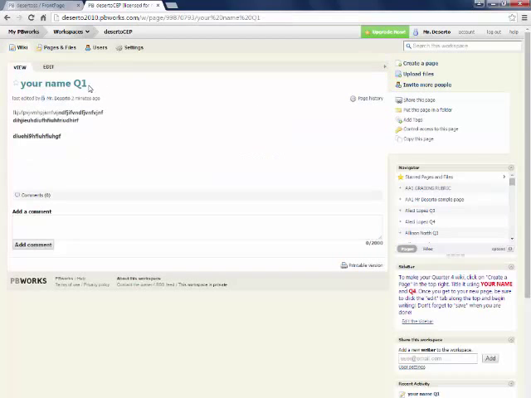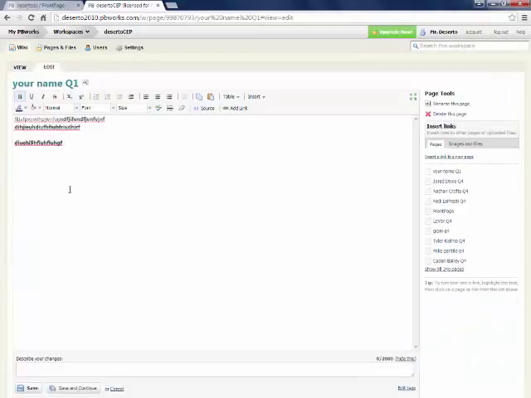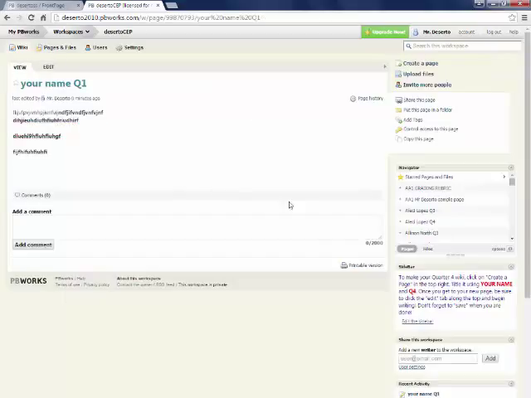That's the basics of getting yourself a page and getting stuff that you can at least type things down on. There will be additional information and movies to show people how to put in pictures, put in movies, upload videos, and other kinds of cool things that students have done in the past. But this is just for the basic stuff right here. Let's go back to the front page.